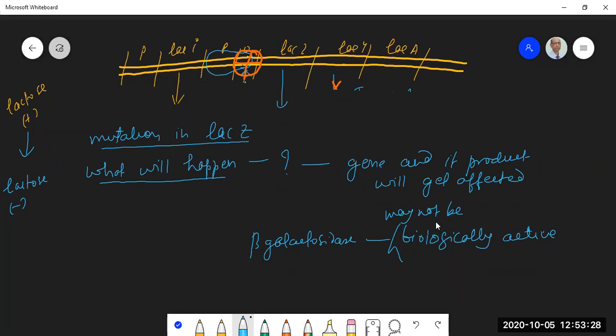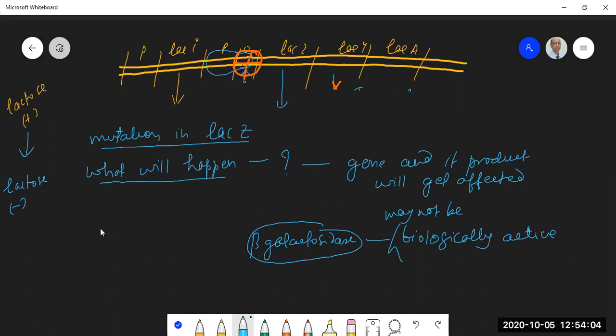Okay. So when there is a mutation in any one of the structural genes, that particular gene and its product, that particular protein, only that will get affected. Okay. That means the bacteria will continue to take up and transport lactose from the medium into the cell. But once in the cell, if beta galactosidase is mutant and not biologically active, it will not be able to catabolize it. Okay. So when there is a mutation in any one of the structural genes, that particular gene and its product only gets affected.